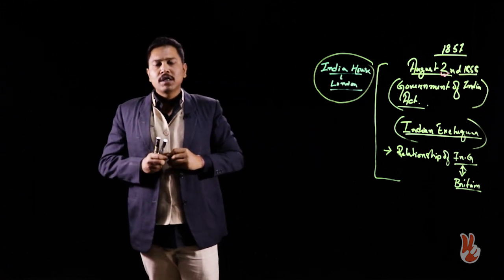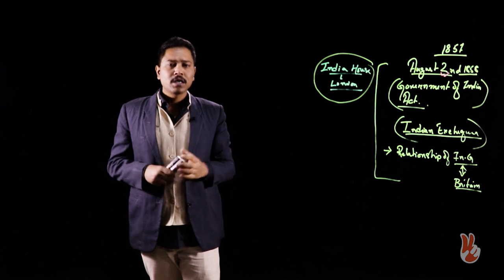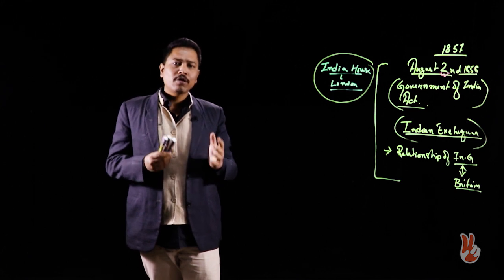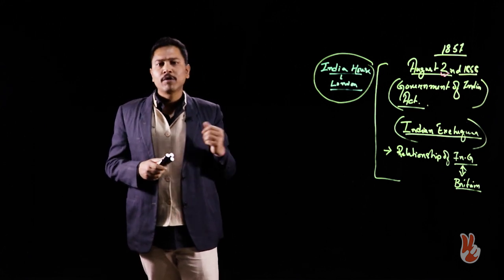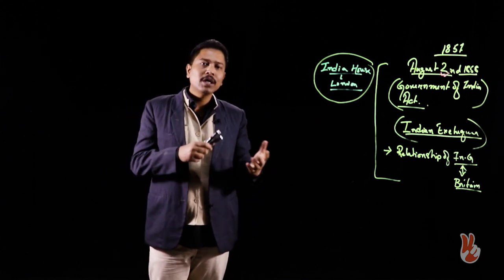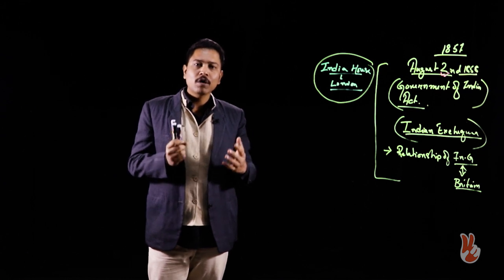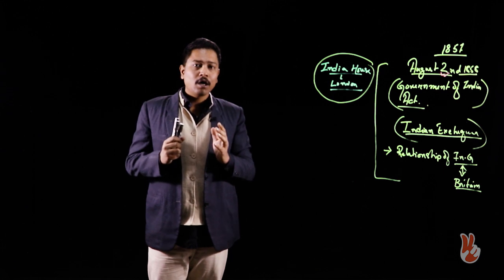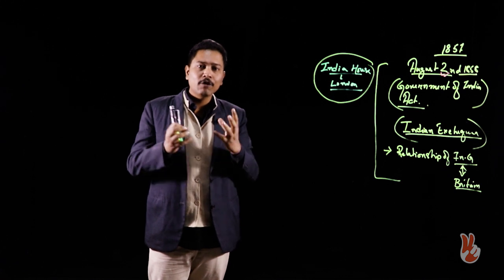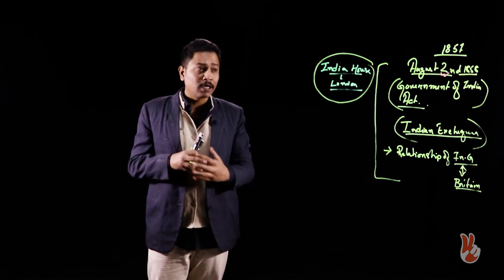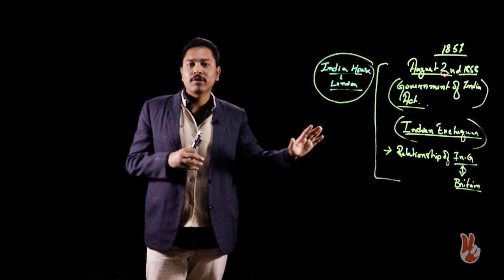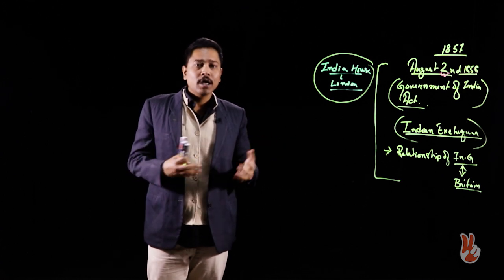Again, from the perspective of mains, if you are to write an answer on the Government of India Act of 1858, more often than not you might have to give a short introduction and a conclusion. You can give a background, talking about the centralization that was happening before the Act. Through all of the charter acts, the government was becoming more and more centralized. But it is after the Government of India Act of 1858 that the government will become more and more decentralized in India. You can talk about that in the conclusion.